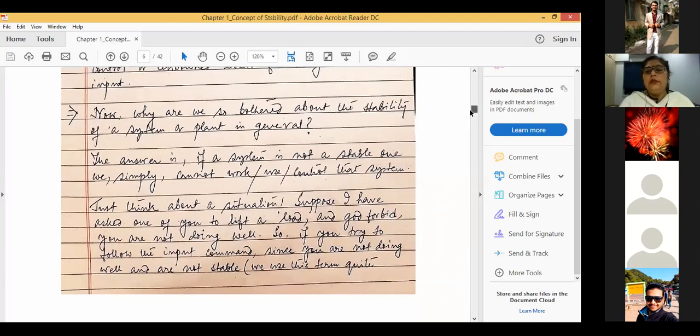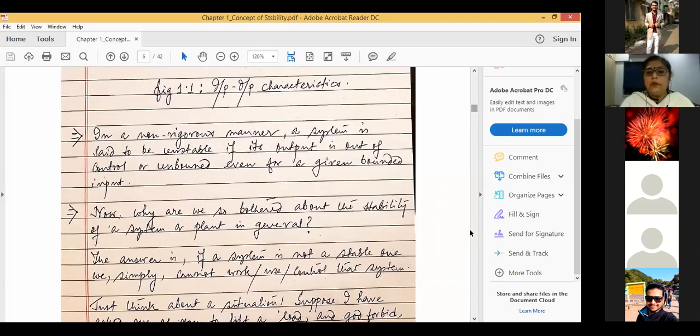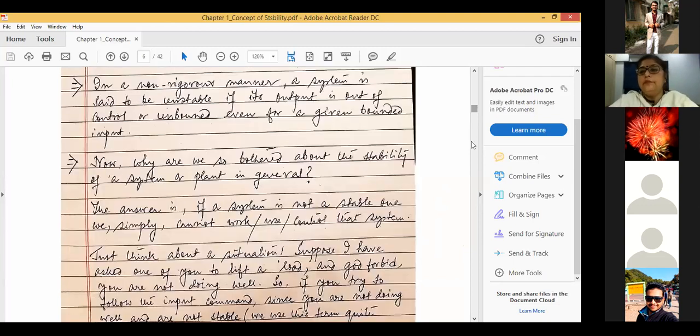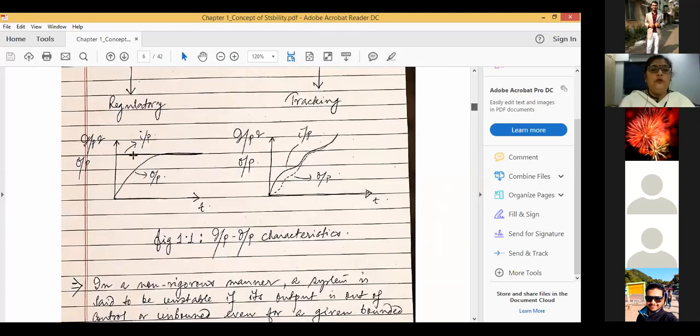Now the thing is, why are we basically bothered about the stability of the system? Excuse me, ma'am. Yes. Ma'am, that graph is mentioned as output characteristics, but it's the input output value. The input and output. This is input, this is output. In this axis, I have plotted input and output vis-a-vis time. In this case also, this is input. IP, this is I, not O. Okay, okay.